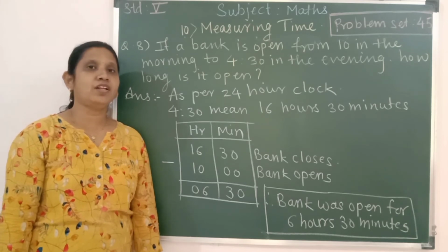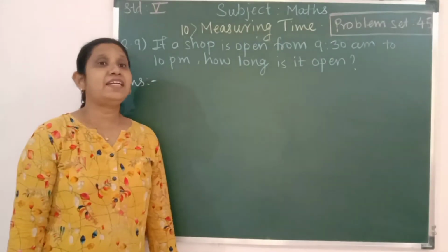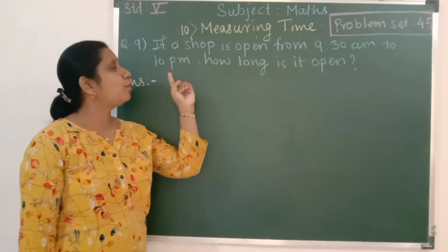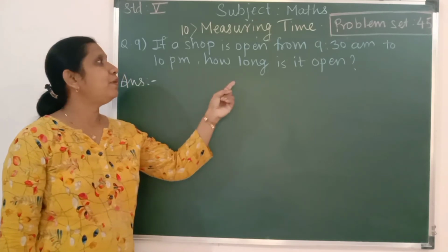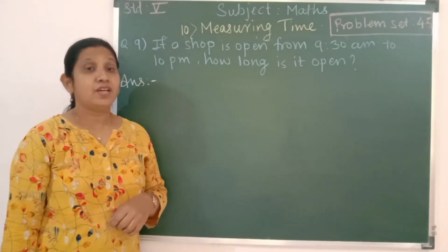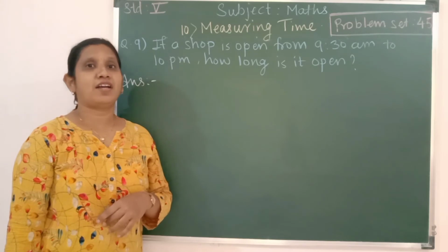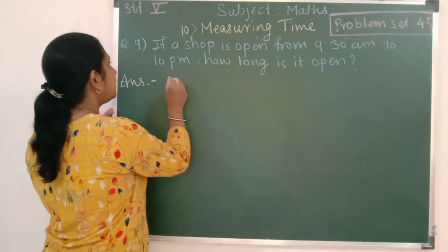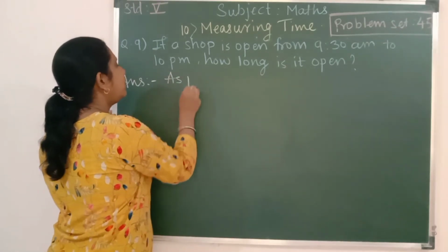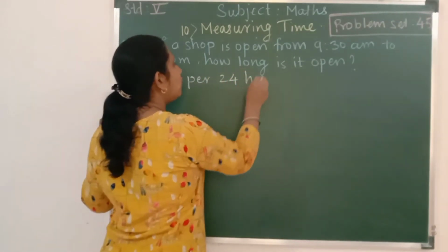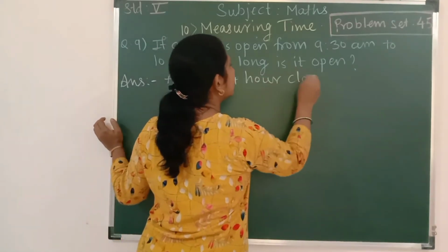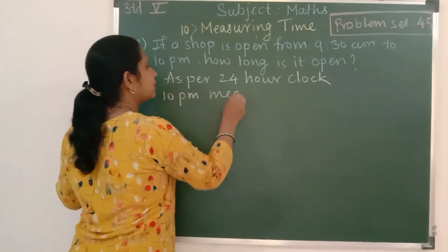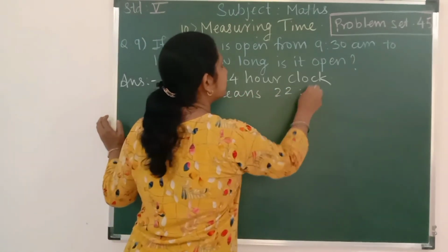Okay, now we'll solve question number 9. Children, let us have a look at this question. Number 9. If a shop is open from 9:30 am to 10 pm, how long is it open? Students, as per 24-hour clock, 10 pm means 22. So let us write as per 24-hour clock, 10 pm means 22.